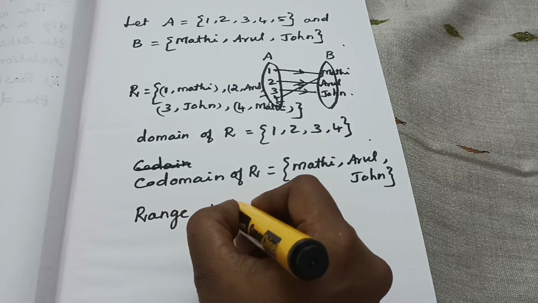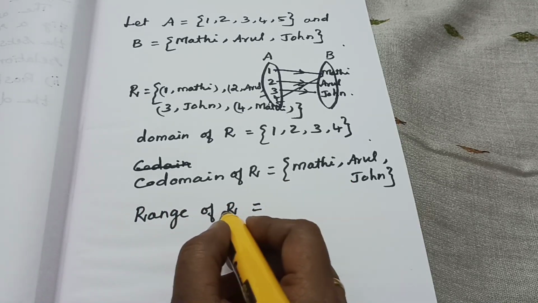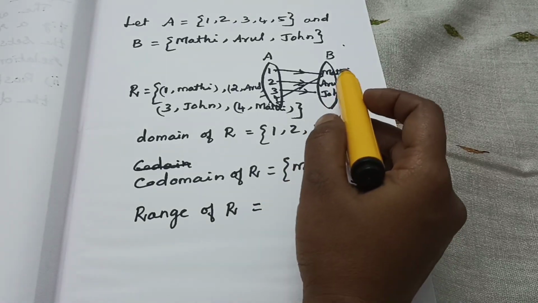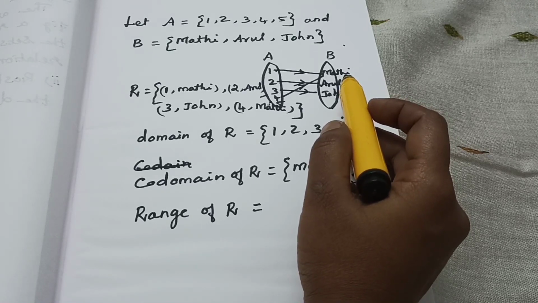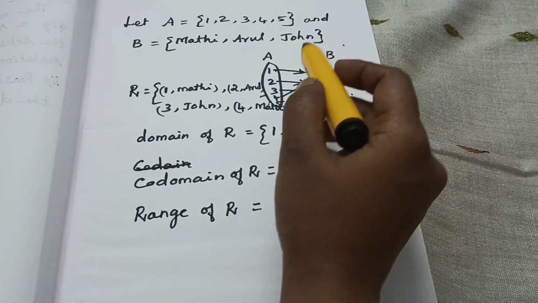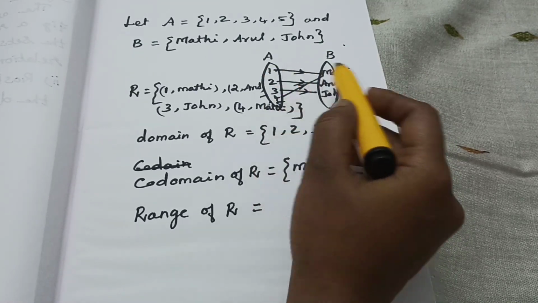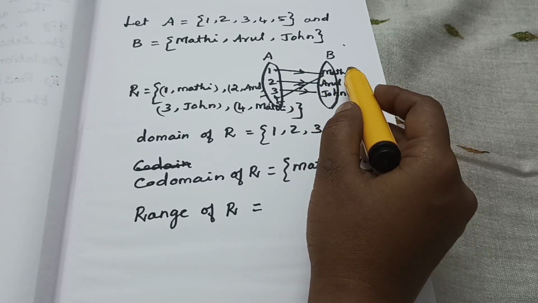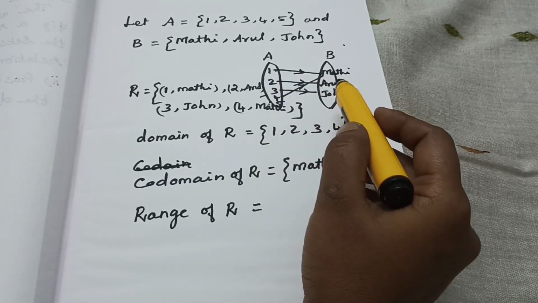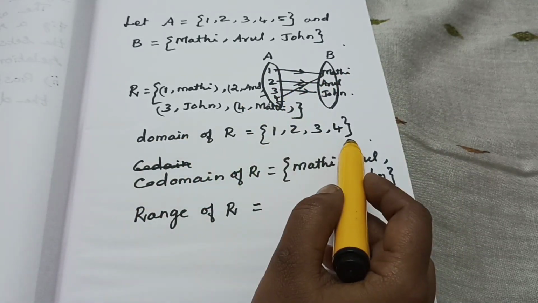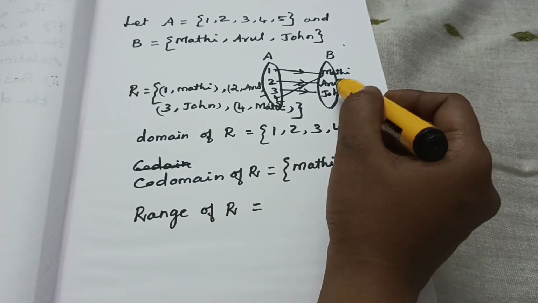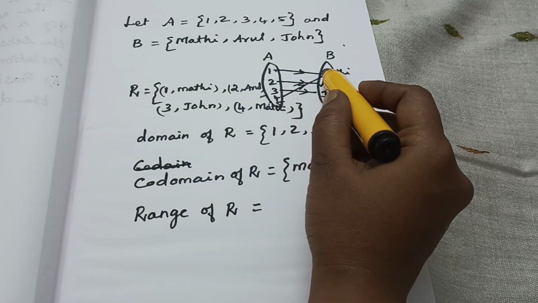Okay, then the range of the relation R is equal to, which is the range? Here by definition, what can we write? The range of the relation R is the set of Y belongs to B. These are the X values, these are the Y values. Have you understood? These X values are the domain of R. Okay, then the Y values are the codomain. Then the range of R is whichever are mapped.